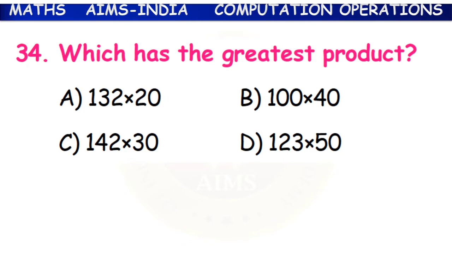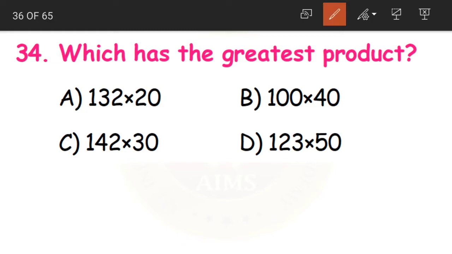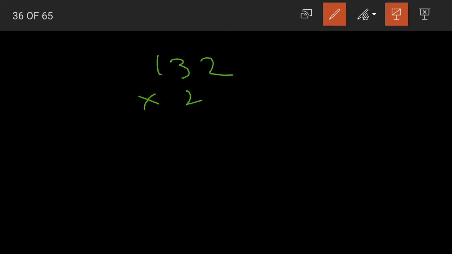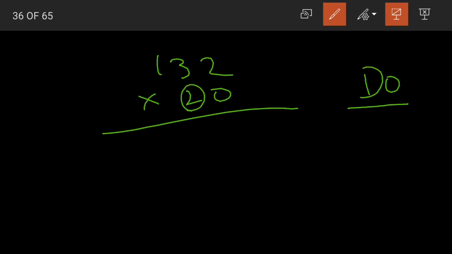Now which has the greatest product? We should find out which of these numbers has the greatest product. Okay. So how to find this out? We need to start multiplying each of the numbers. Now 132 into 20. See, how do we multiply it with 10, children? We multiply 1 with the number. In the same way we'll multiply the number with 2. 2 2s are 4, 2 3s are 6, 2 1s are 2.